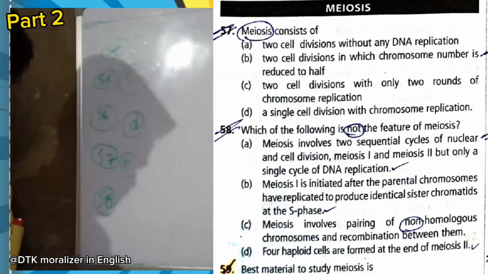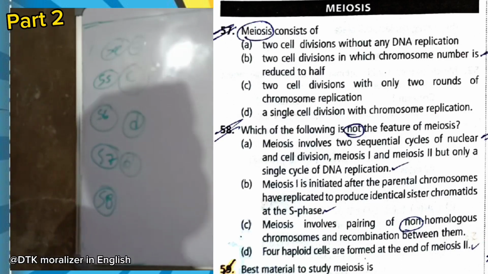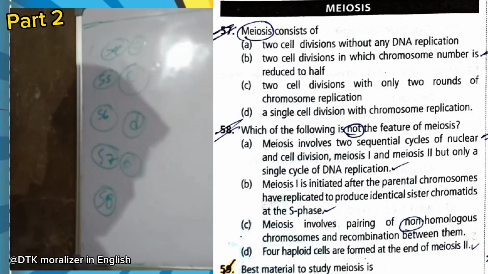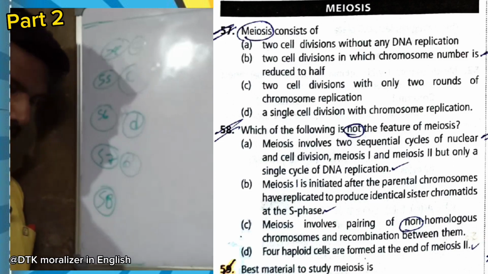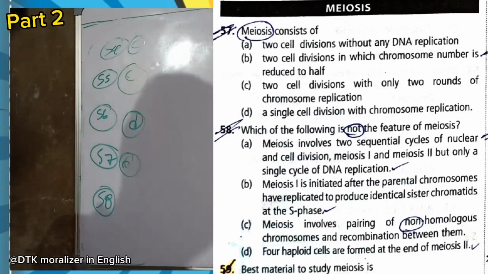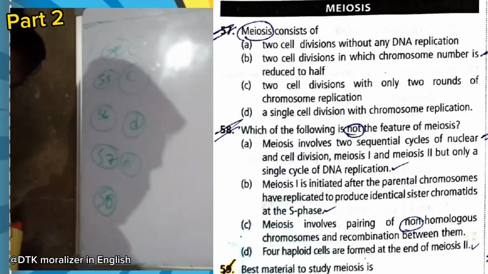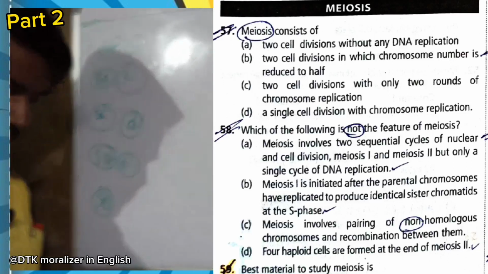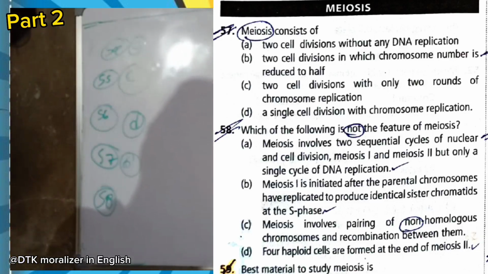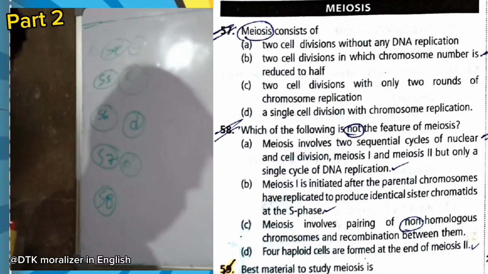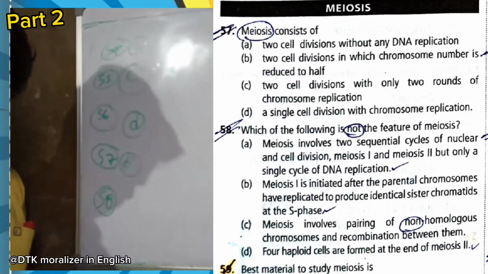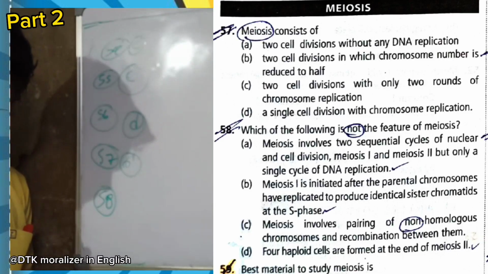Now question number 58. Which of the following is not a feature of meiosis? Meiosis involves two sequential cycles of nuclear cell division, meiosis 1 and meiosis 2, but only a single cycle of DNA replication occurs. Yes, okay. Before meiosis 1, the parental chromosomes have replicated to produce identical sister chromatids at the S phase.